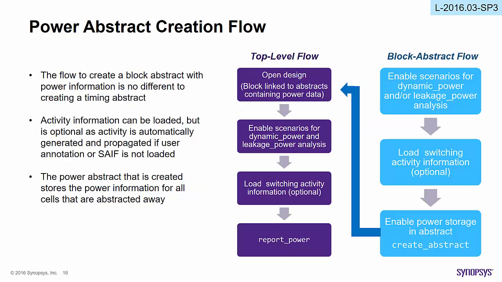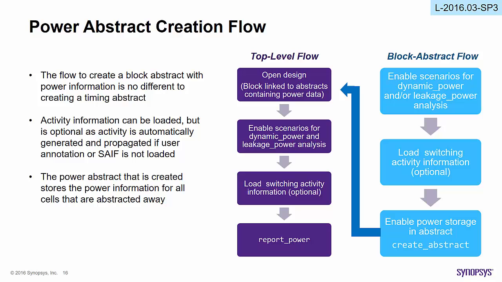Power abstract creation flow. The flow for creating an abstract is similar to creating a timing abstract. Block abstract flow. Firstly, open the block and enable scenarios for dynamic power and or leakage power.